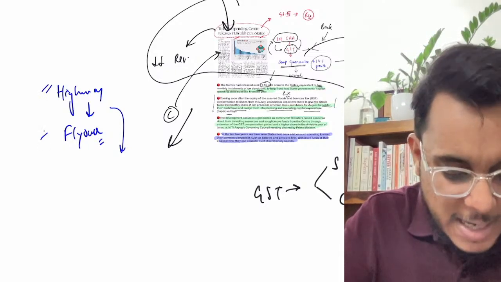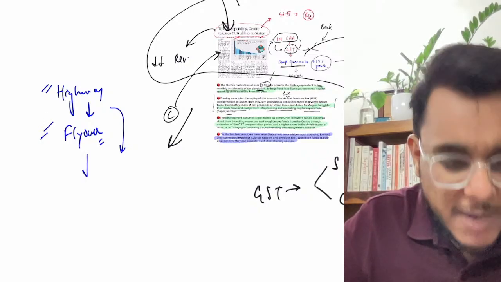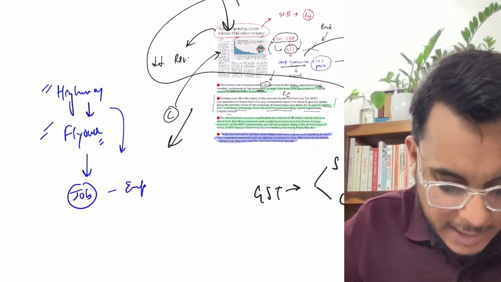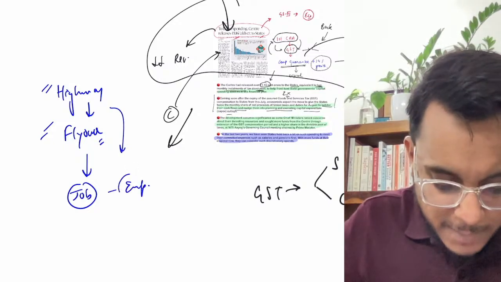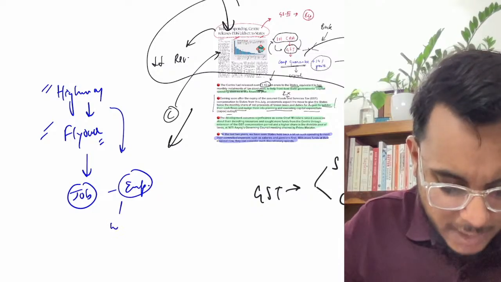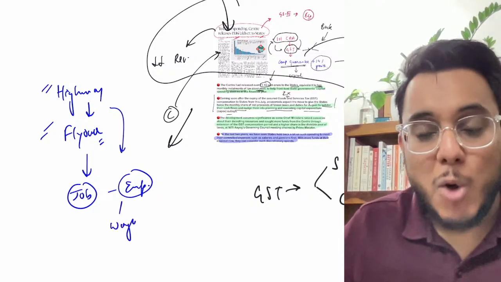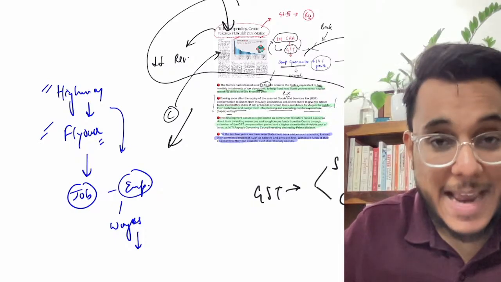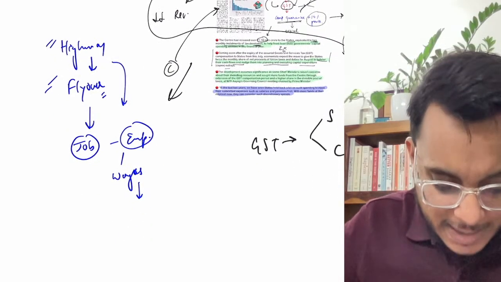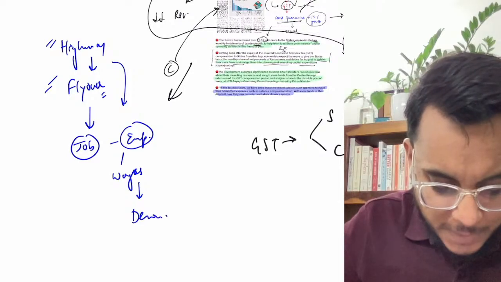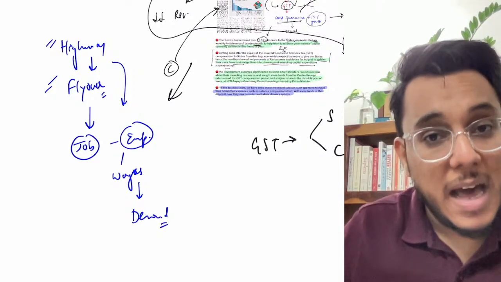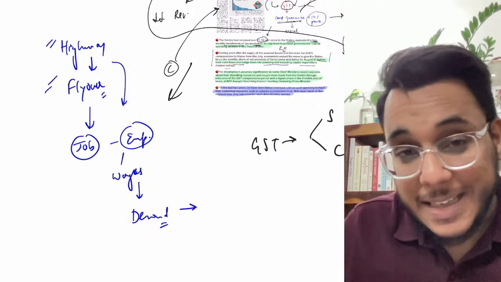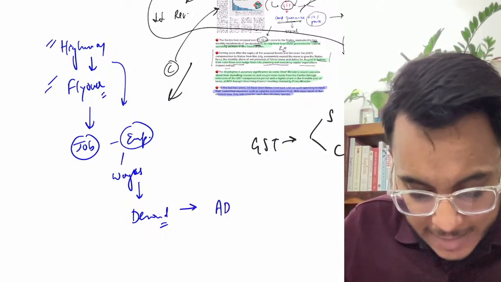Now obviously when the highway and the flyover are to be built, it will create jobs, it will create employment for the people, and when people are employed here, obviously they will be getting wages. With those wages they will be able to raise demand. And guys, when demand is increased, at the end of the day the increase in demand might increase the aggregate demand.